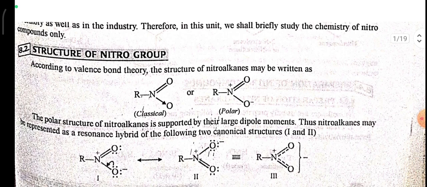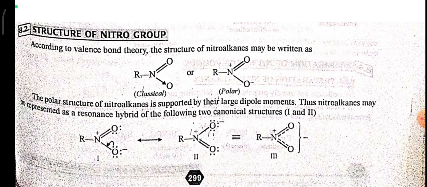Structure of nitro group. According to the valence theory, the structure of nitroalkanes may be written as R-N double bond O and single bond O. The single bond here is not a completely covalent bond. The RNO2 compound is polar because oxygen has more electronegativity than nitrogen. So we can say nitrogen has a slightly positive charge and oxygen has a slightly negative charge due to the electronegativity difference. The polar structure of the nitroalkanes is supported by the large dipole moment.